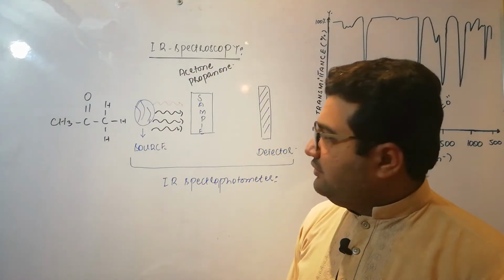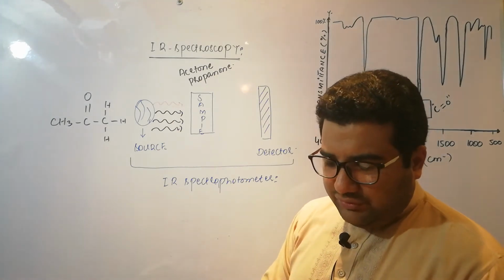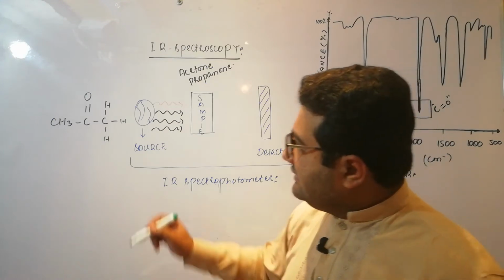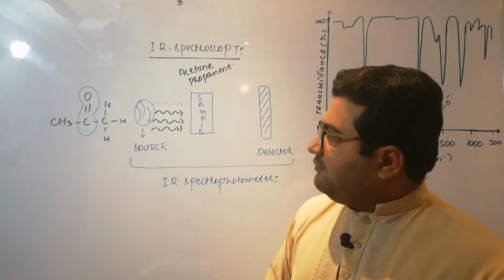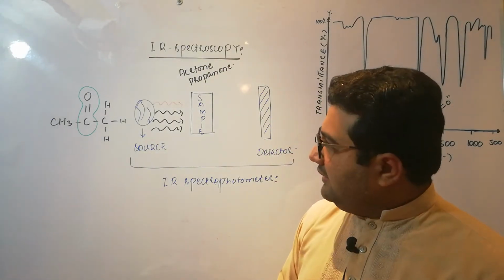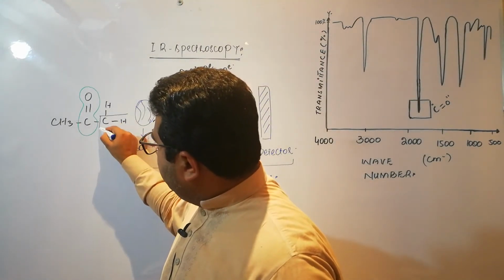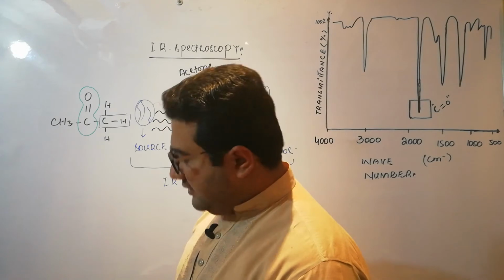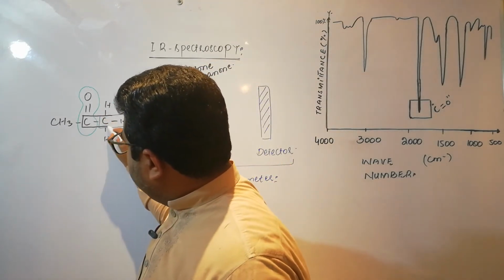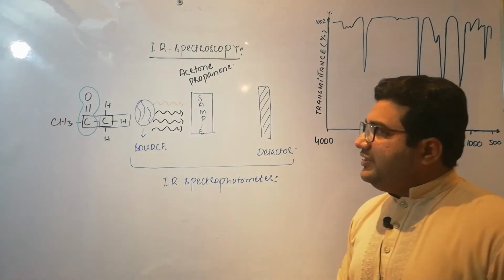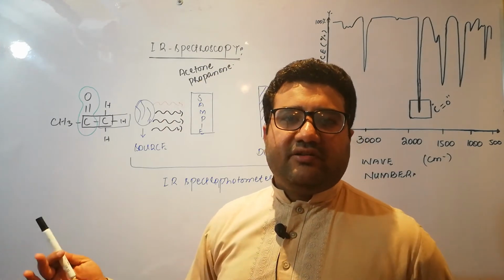That is basically acetone. I have written this molecule in this fashion due to some reason. I want to show how many types of bonds it has. It has 3 types of bonds: carbon double bond oxygen, which is carbonyl, carbon hydrogen, and the third bond is present between 2 carbons. These are 3 types of the bonds which are present in the propanone, and it is our sample on which the infrared radiations are thrown.